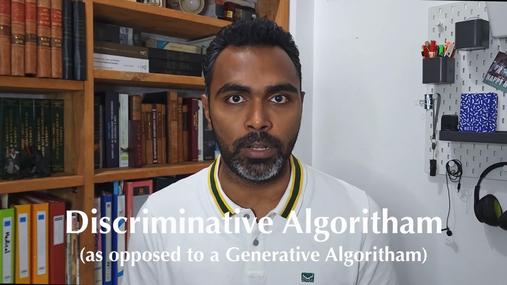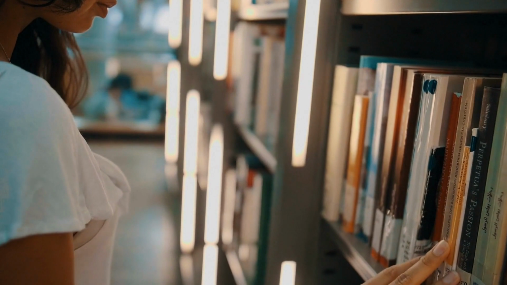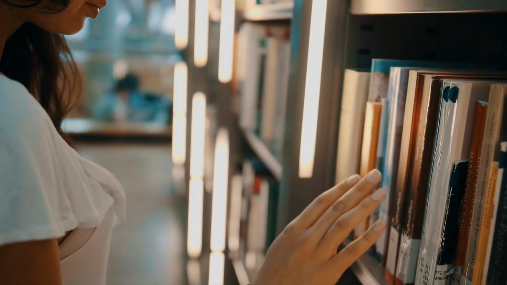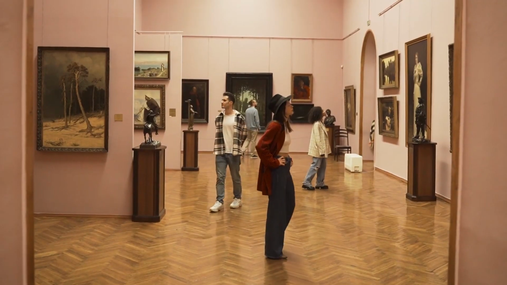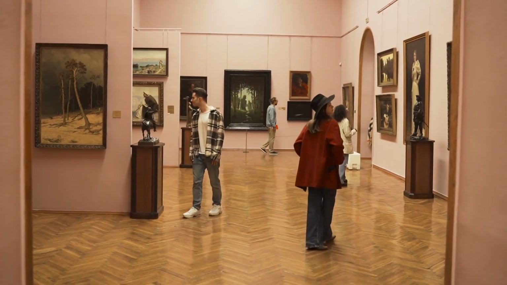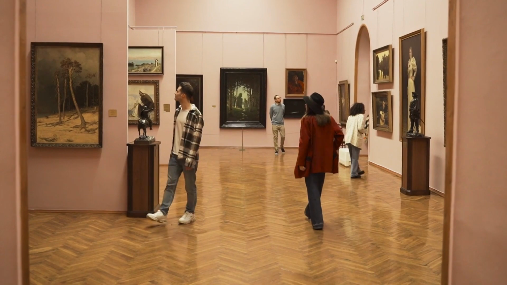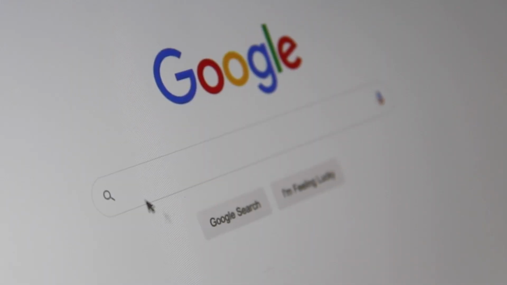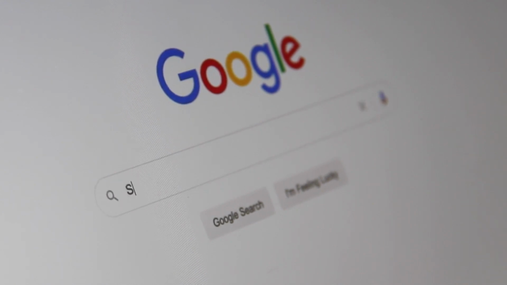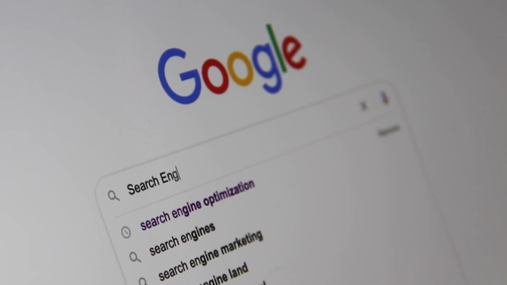Now, Google's algorithm is what we call a discriminative model. That is, it uses the training data that is fed into the algorithm to help you find precise answers, like finding the exact book or even the exact page or paragraph of a book you're looking for, or scanning and feeding in famous paintings into an algorithm to train it so that it can help users find an exact painting by searching with a few keywords. The judgment clearly says that this kind of use does not violate copyright.